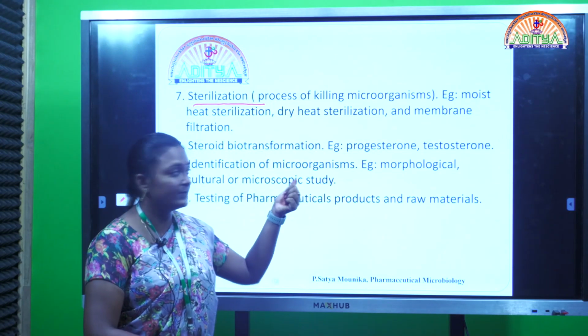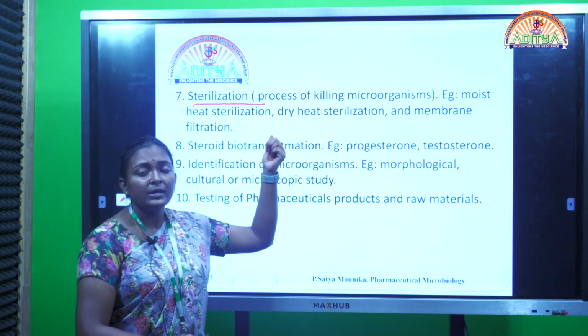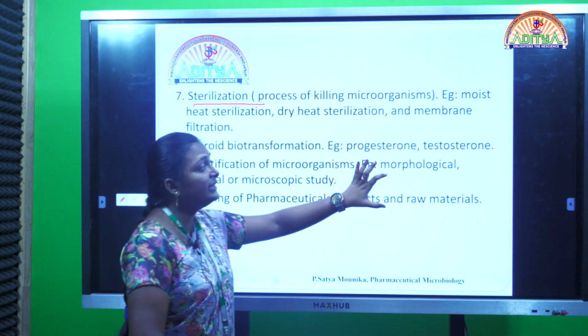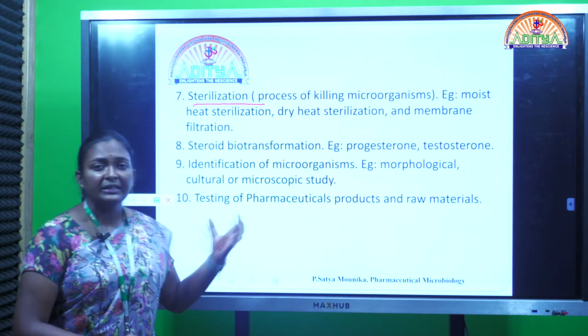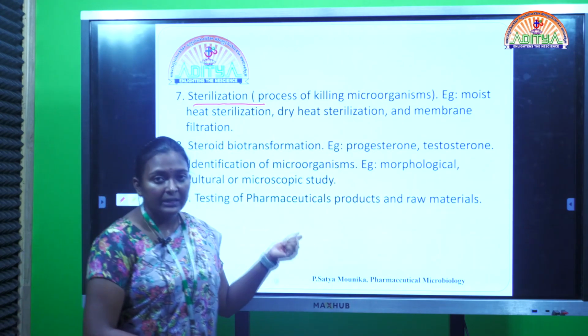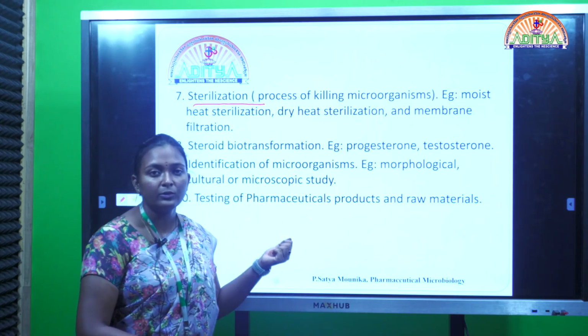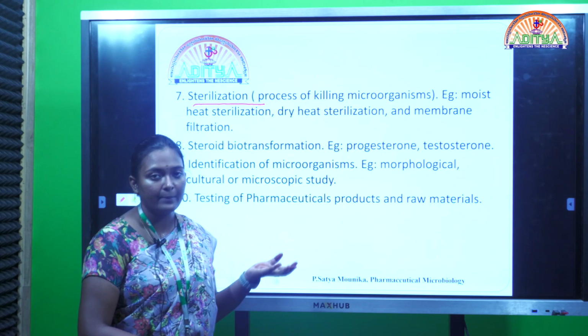to inhibit the microorganisms. Now in dry heat, we would use heat or temperature as a source for killing the microorganisms. And in membrane filtration, we would just filter the solutions by using a filter paper so that the microorganisms which are present in that particular solution can be filtered out.